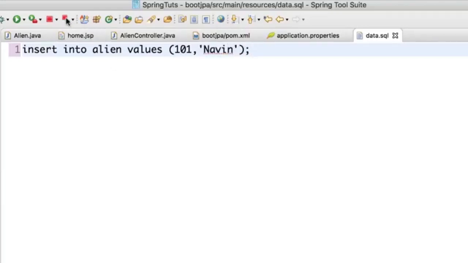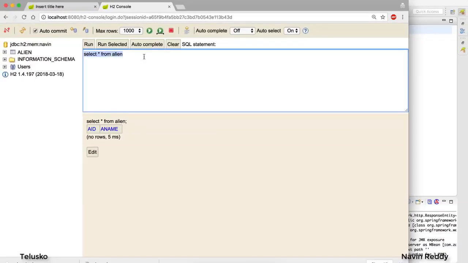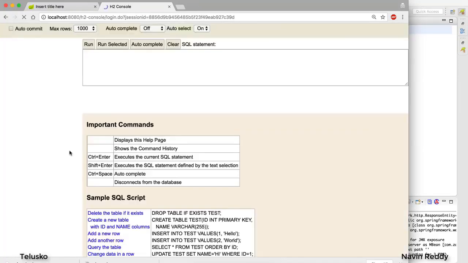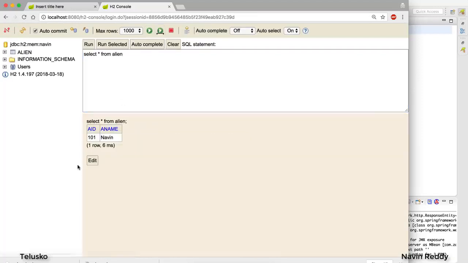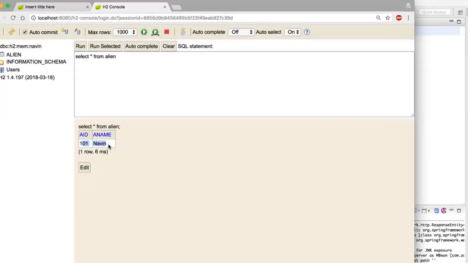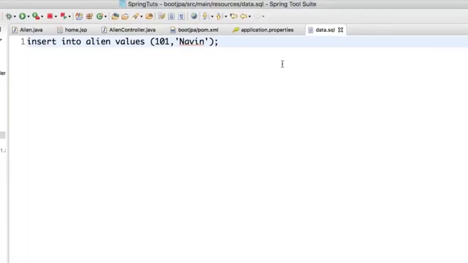And after doing that, let me just relaunch it just to verify if data is coming there. I'll go back to the browser. I will simply copy this so that I don't have to type it again. I will refresh the database. I will say connect. You can see we got alien. If I run this query, you can see that we got data. So your Spring Boot is actually loading that file at runtime. So you can write any number of SQL statements you want if you want to have that database to work with.